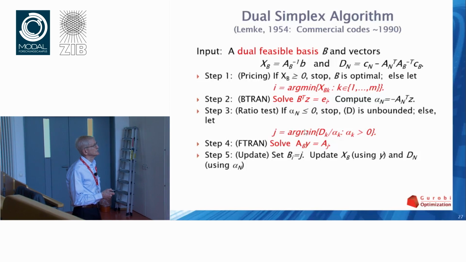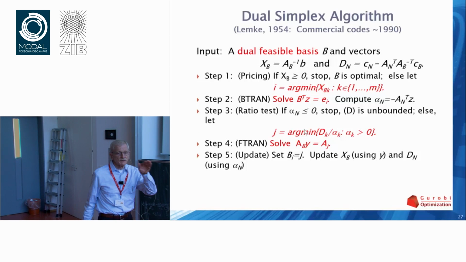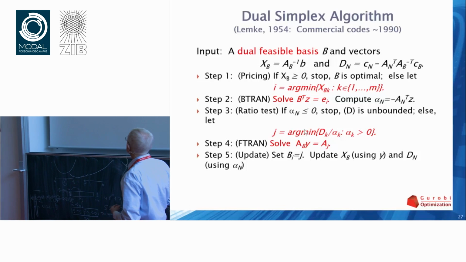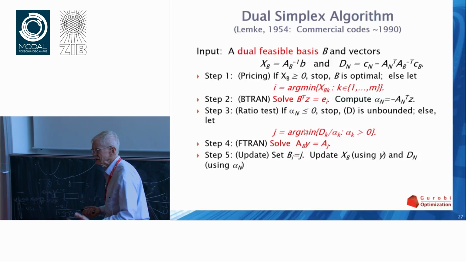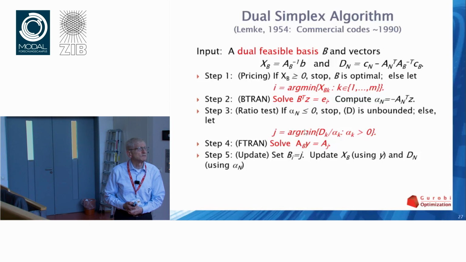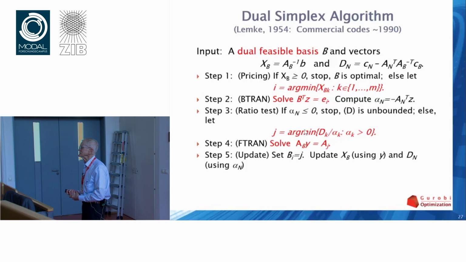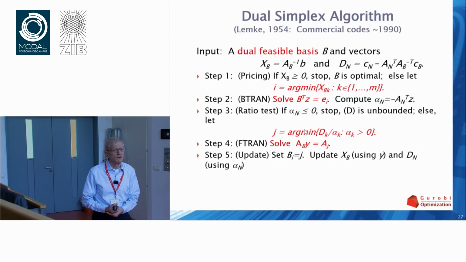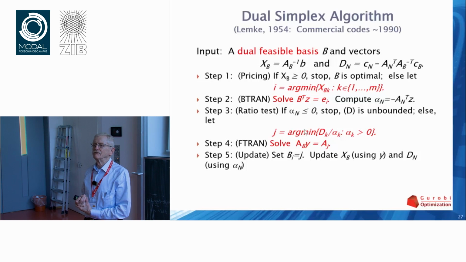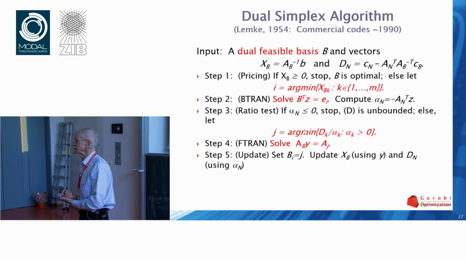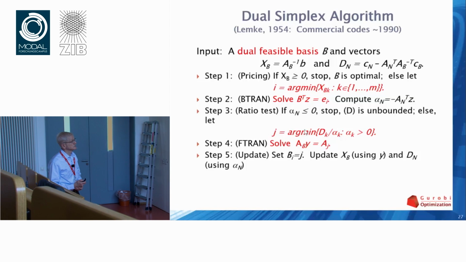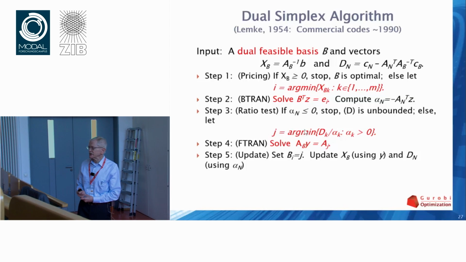The ratio test, which determines a step length and a leaving variable, is actually a wonderful idea that was, I think I'm saying some of the things that are going to be on the next slide, actually. It was a wonderful idea that goes back to a woman by the name of Paula Harris, who worked for British Petroleum, wrote a couple of papers in 1972 which are almost unreadable. But they each have a very clever, nice idea. Both those ideas are used today in modern simplex codes. So she knew what she was doing, she just didn't know how to write.